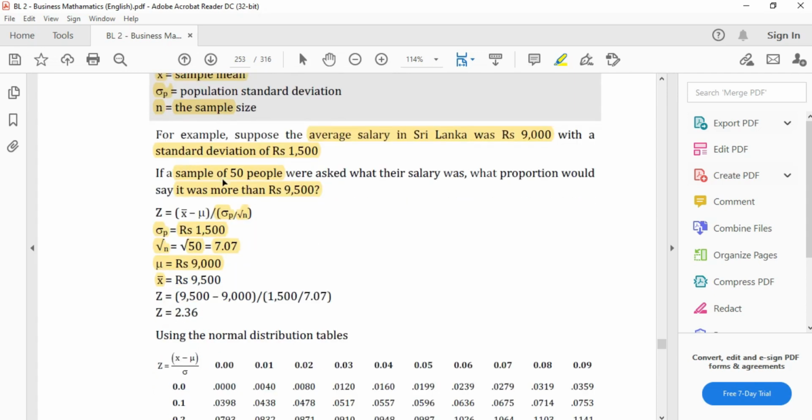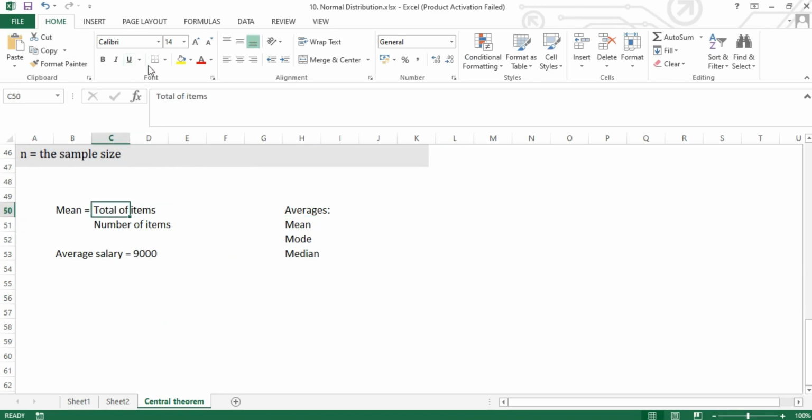Now, the sample of people we selected is 50, but we don't know what the salary totals are of those 50 people. If we follow this mean formula, we don't know the total of the items, but we do know the total number of items is 50 because we have a sample of 50 members. However, we don't know the total to find the mean.